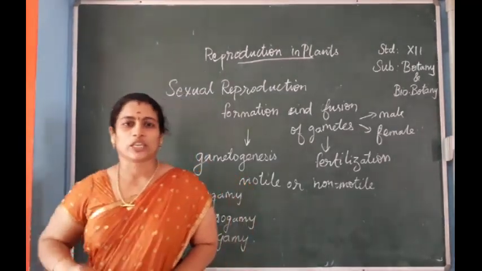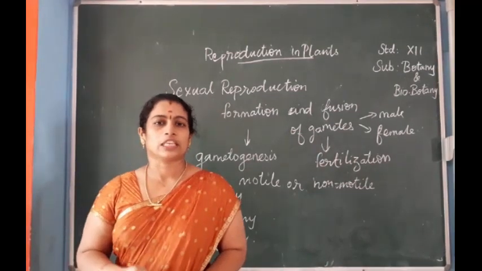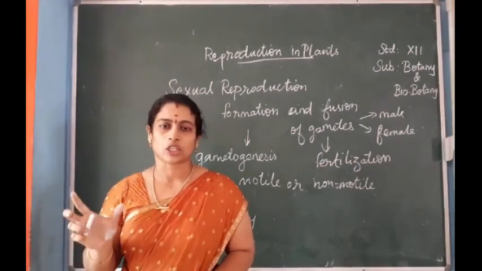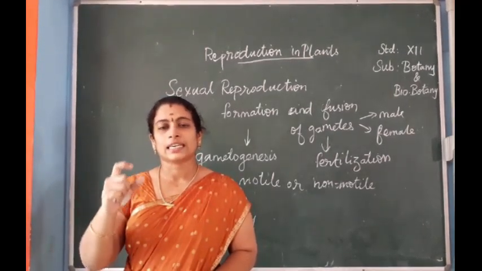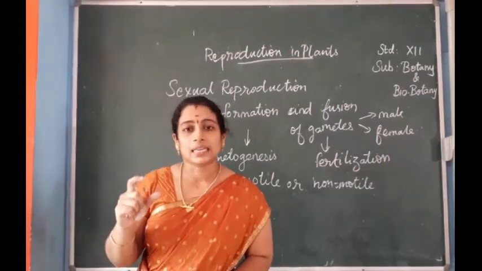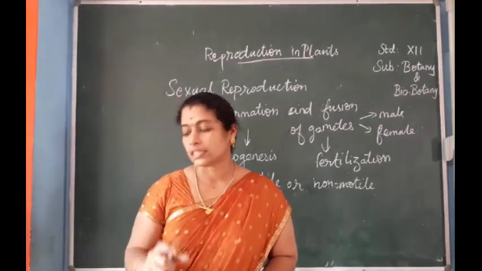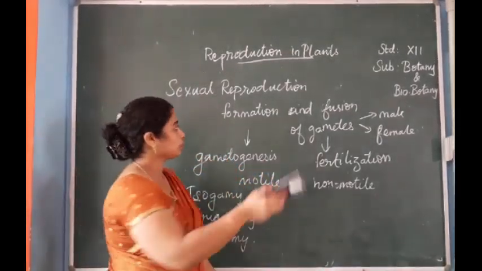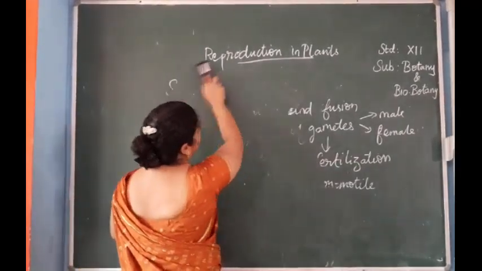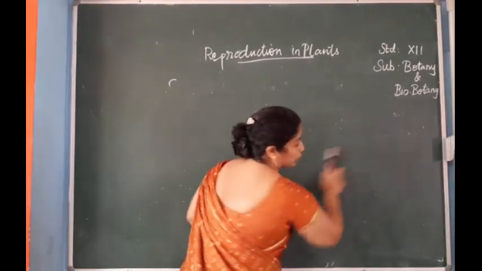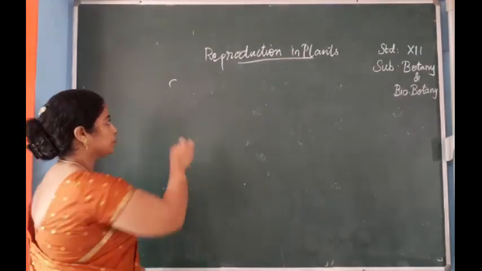So this is the introduction to sexual reproduction. Next, which part of the plant is involved in fertilization? That is the flower. What is a flower? It is the condensed shoot, and it is the most attractive part of the plant. Flower is the reproductive part. So let us see the part of the plant which is involved in sexual reproduction. First, that is the flower.